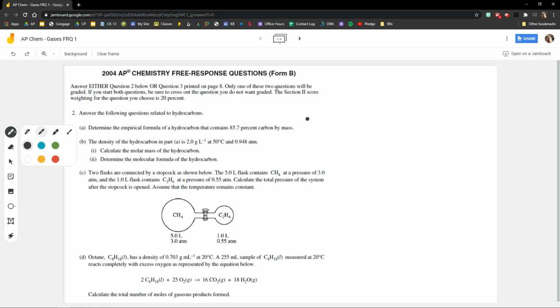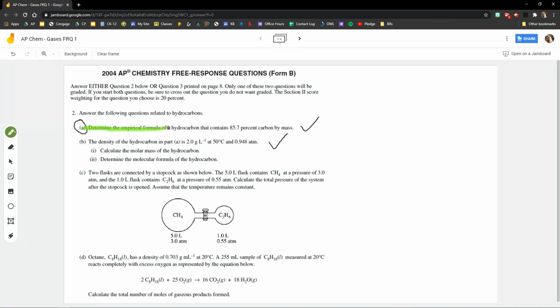A couple of days ago, I had the students complete their first free response question. It was on gases because we're studying gases, but what I like about this question is it does incorporate some of the earlier concepts that we talked about, for example, like empirical molecular formula determination and things like that.